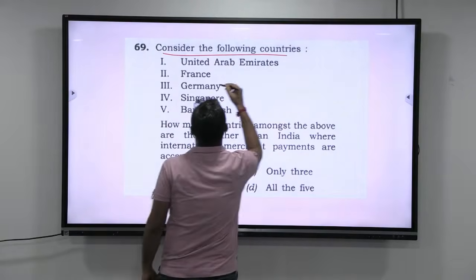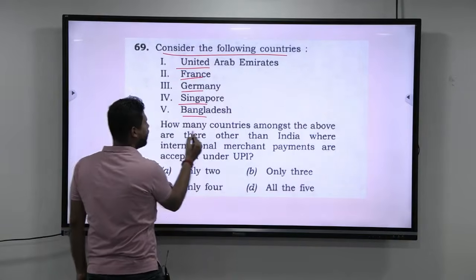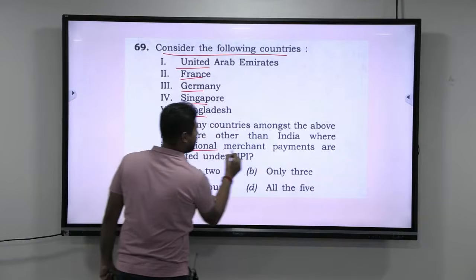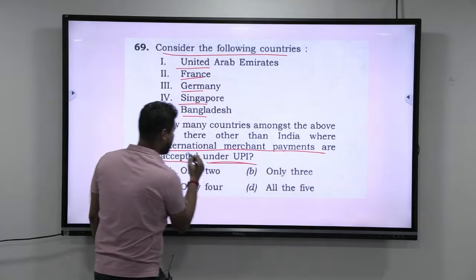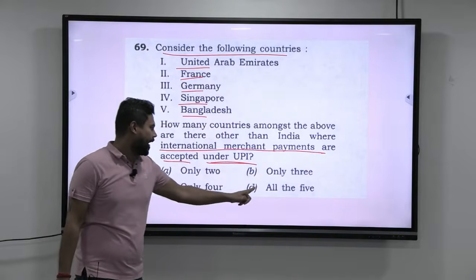Consider the following countries: UAE, France, Germany, Singapore, Bangladesh. How many countries among the above are there, other than India, where international merchant payments are accepted under UPI? Okay. Option A, only 2; B, only 3; C, only 4; and D, all the 5.